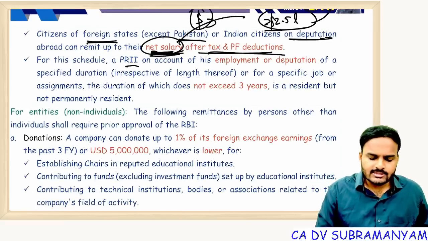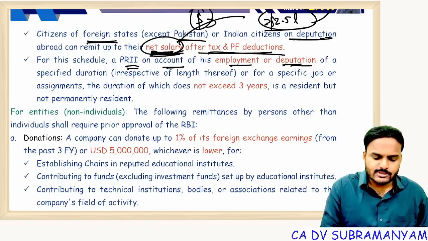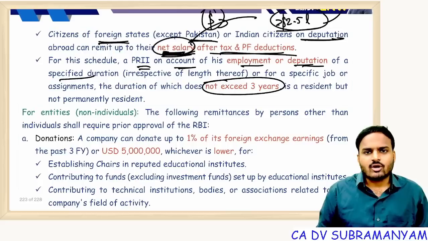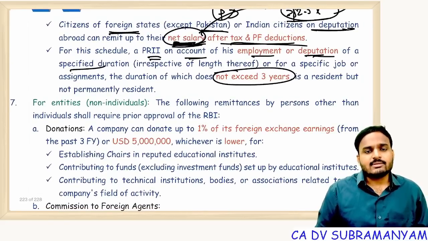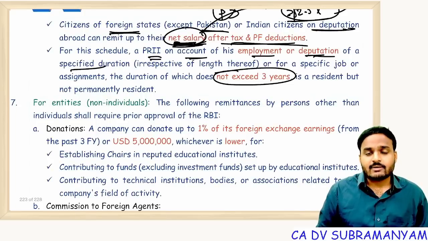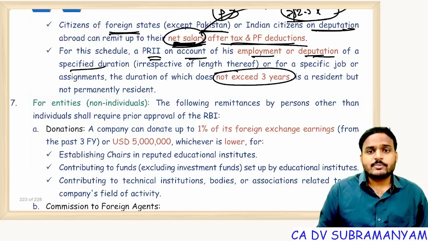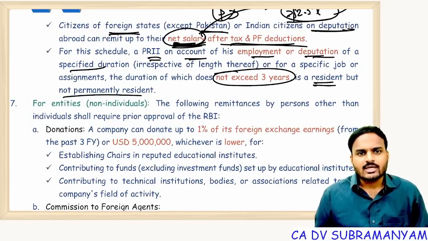And a person resident in India on account of employment or deputation of specified duration, the duration not exceeding 3 years. On contract or project basis, foreign citizens may come to India for a period not exceeding 3 years. Those people are treated as residents, but not permanent residents. Once that project is over, they will leave the country.